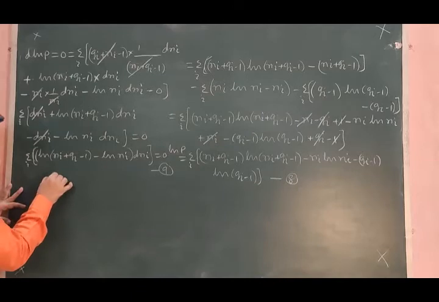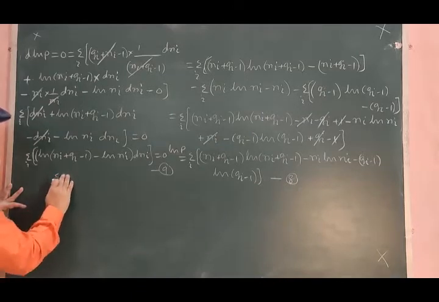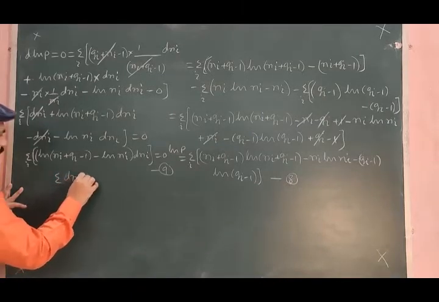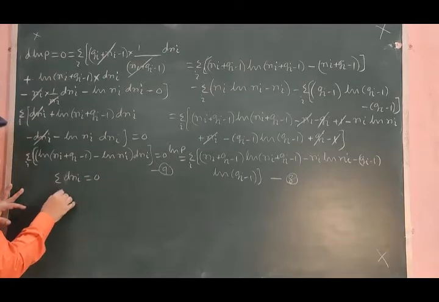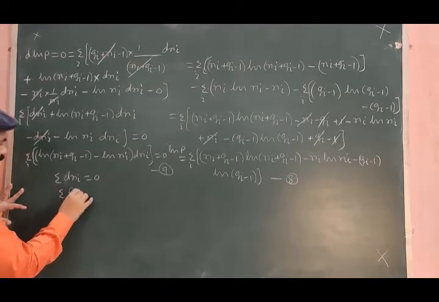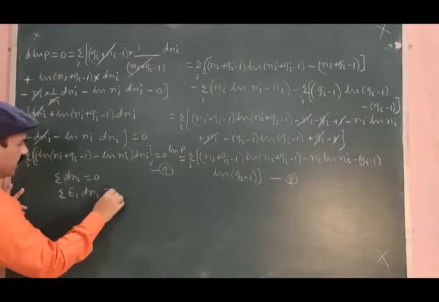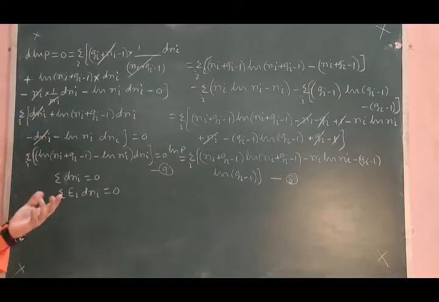This one, summation over dni is equal to 0, and summation over ei dni is equal to 0.